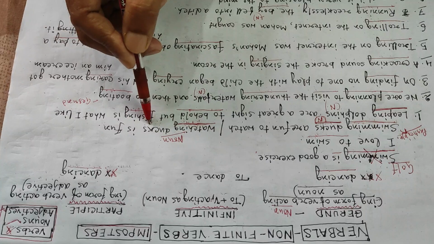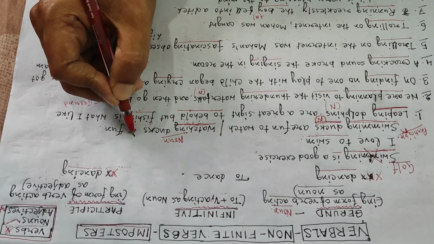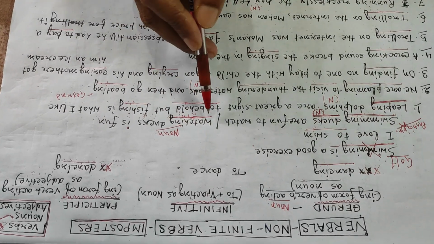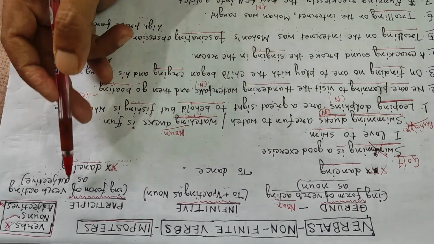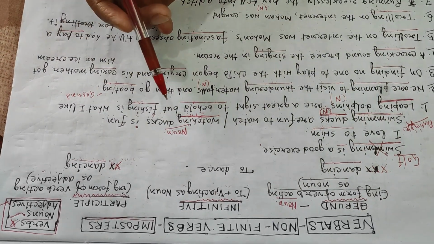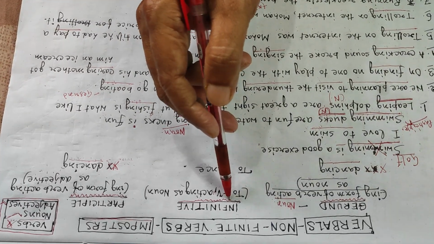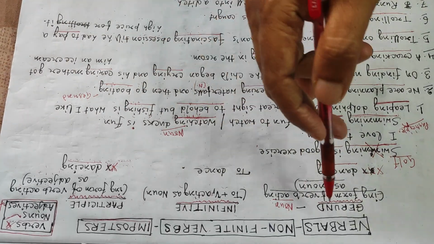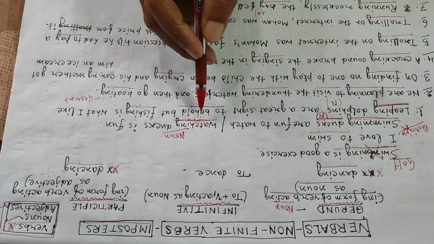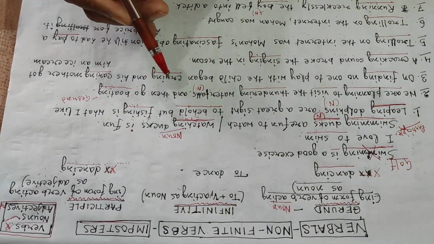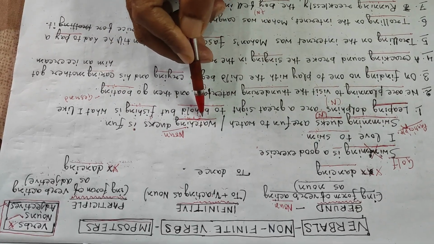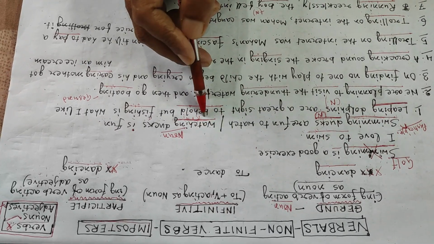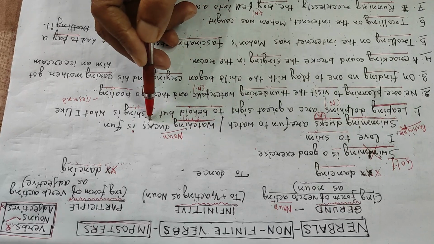Now, watching ducks is fun. Now, "watching ducks", is it an adjective or a noun? Is it a gerund or a participle? This is the question. It is an ing word. It is not an infinitive, as there is no "to" in front of it. So it must be either a gerund or a participle. Now we have to identify which. What function does it do? Is it the name of an action or an activity, or is it a qualifying or describing word?